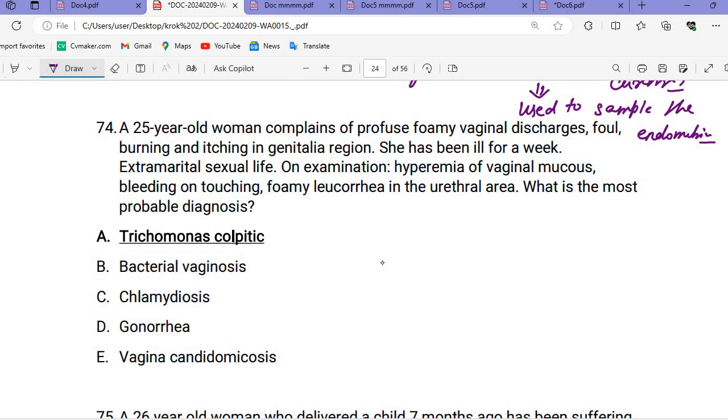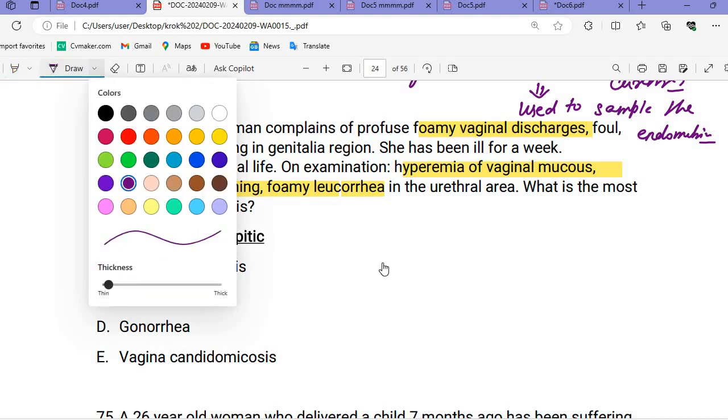This question: complaint of profuse foamy vaginal discharge, foul burning, itching in the genital area, hyperemia of the vaginal mucosa, strawberry vagina, bleeding on touching. The cervix says, don't touch me, I will bleed. That is seen in trichomonas colpitis. Foamy leukorrhea in the urethral part. What is the most probable diagnosis?